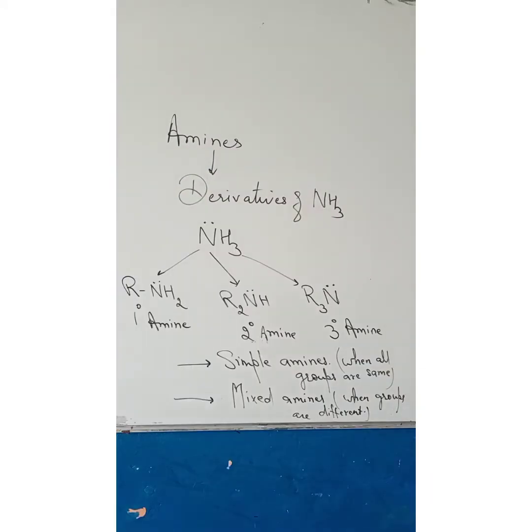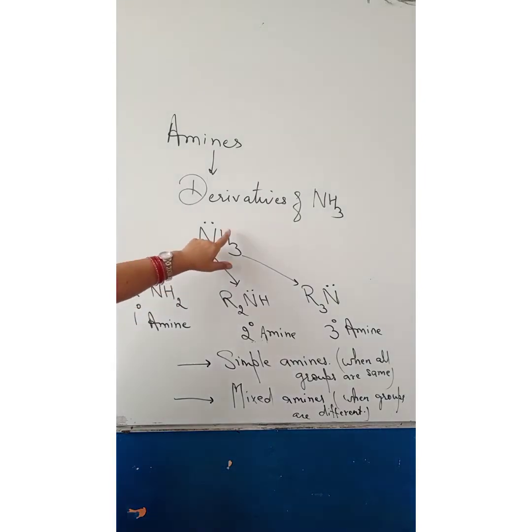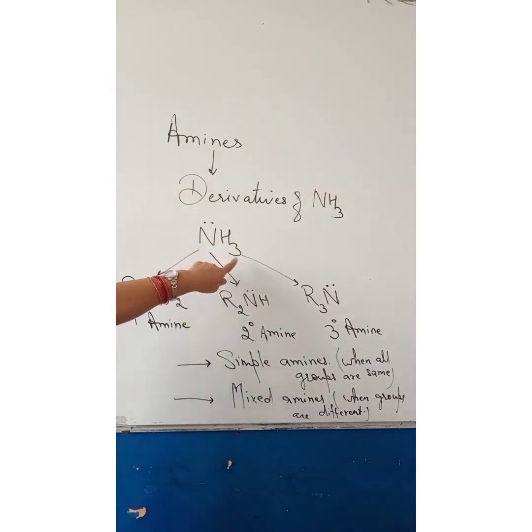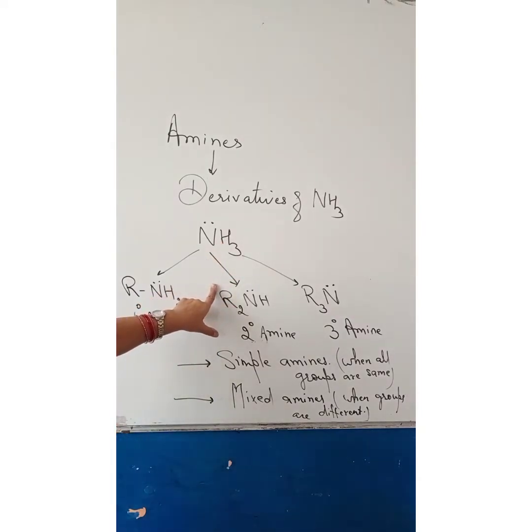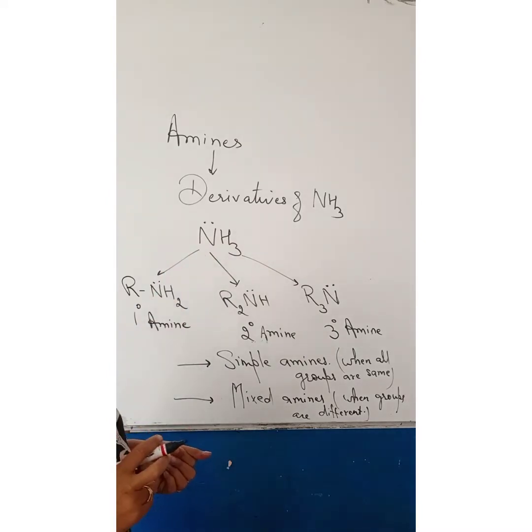All the three hydrogen atoms present in ammonia are replaceable hydrogens. When one of the hydrogens is replaced by an alkyl or aryl group, we get primary amine, RNH2. When two hydrogen atoms are replaced by alkyl or aryl groups, we get secondary amine. And when all the three hydrogen atoms are replaced by alkyl or aryl groups, we get tertiary amine.